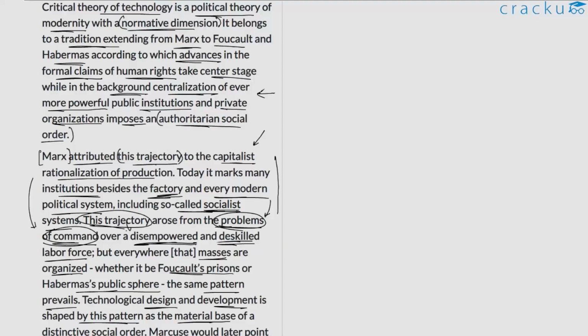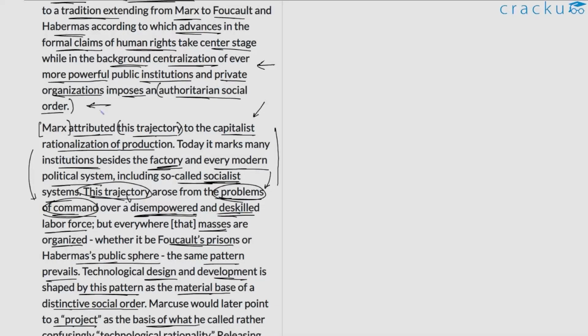The author also points out that such a situation that we observed in the first paragraph is something that is pervasive in nature. It's not as if it's a one-off event. It occurs anywhere where the masses are organized. So this is something that he adds to the point earlier on. So whether it be Foucault's prison or Habermas's public sphere, so again, two distinct public setups. In both of these setups, the author says that we come across a similar problem. And what is the problem?